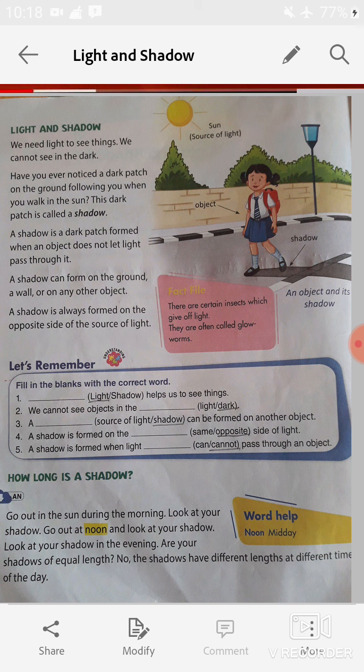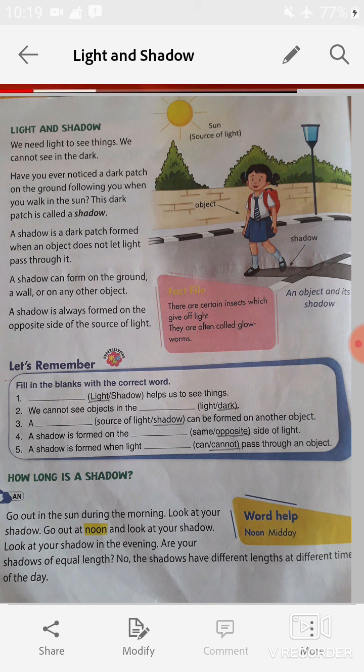Now let's practice filling in the blanks with the correct words. The first one: blank helps us to see things. So students, you know very well, light helps us to see things. The second one: we cannot see objects in the blank. So students, we cannot see objects in the dark because we need light to see objects.